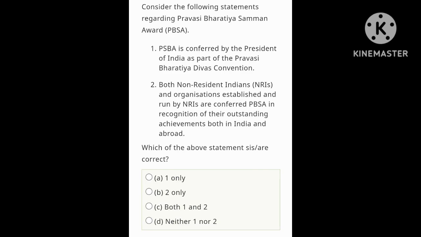Consider the following statements regarding the Pravasi Bharati Samman Award, PBSA. Pravasi Bharati Samman Award is conferred by the President of India as part of the Pravasi Bharati Divas Convention. Yes, it is conferred by the President of India, and the awardees are chosen by a jury cum award selection committee, in which our vice chairman as well as the external affairs ministry are also members.